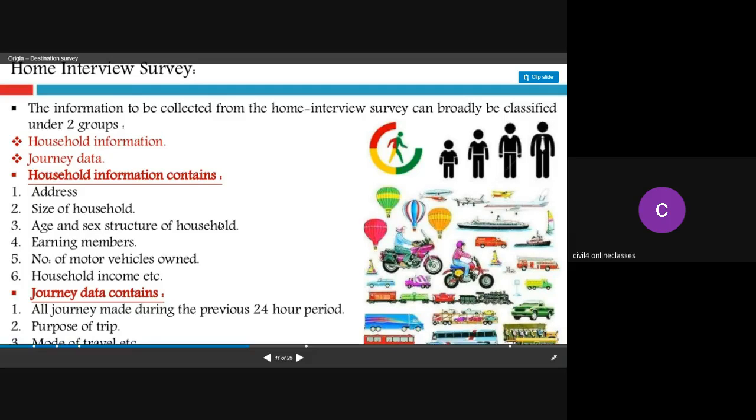So on the right hand side, it is diagrammatically represented here: how this is a home interview survey. There are 4 members in that household, and what are the different modes of transport they have used for their trip.